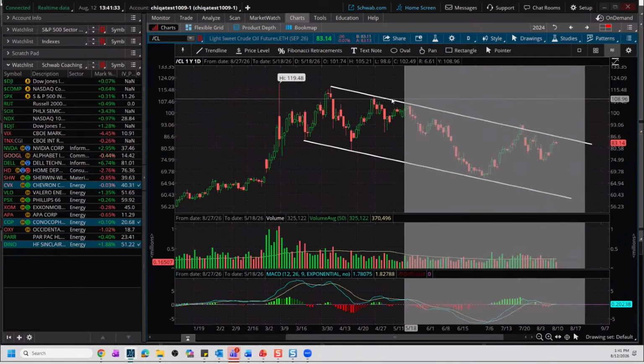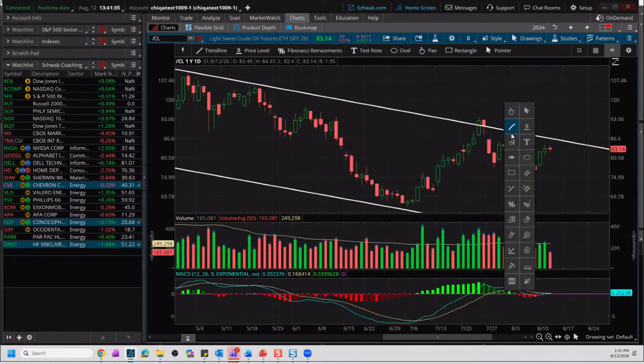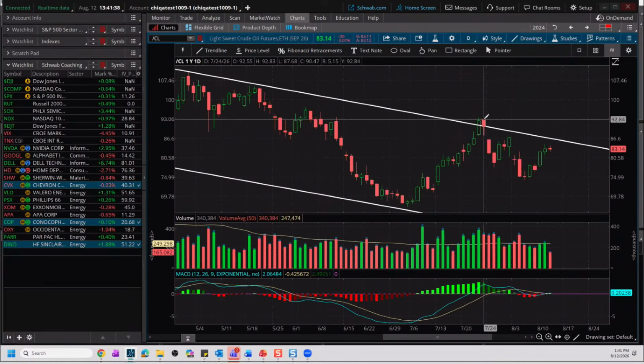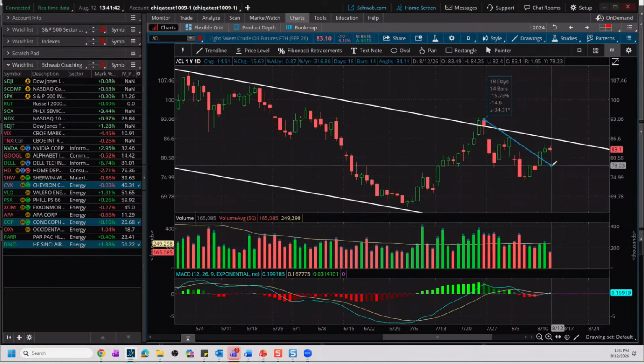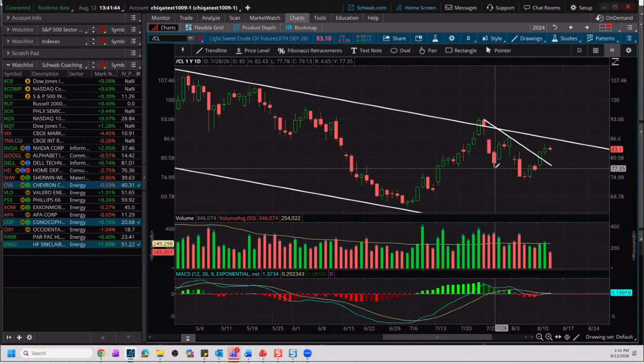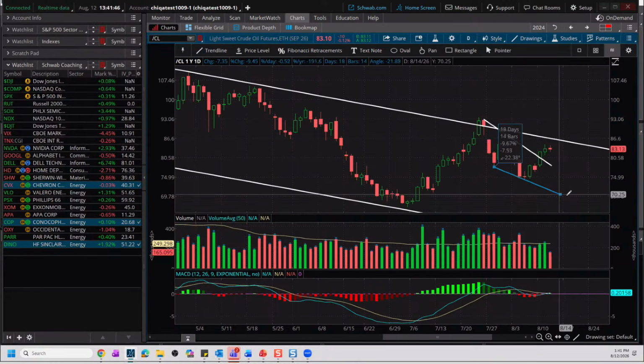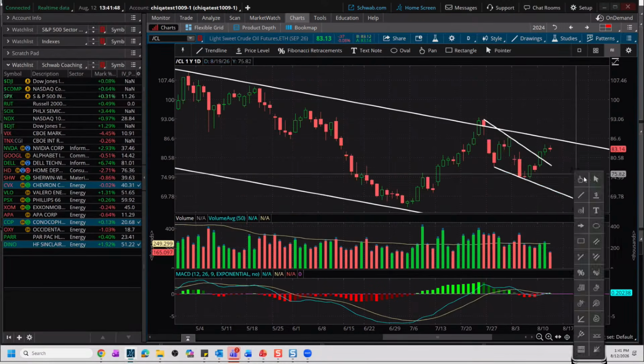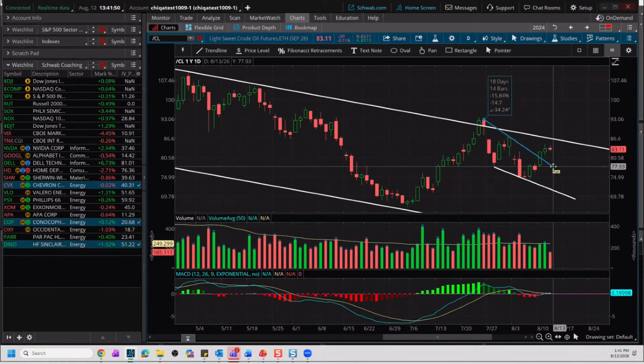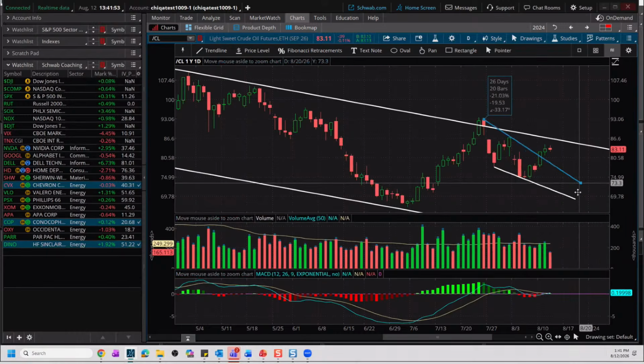So if we're going to just look on a shorter time frame here, I think we can find another pattern. If you guys look here, we have those lower highs and we have lower lows, and we can actually see that these lines are converging.